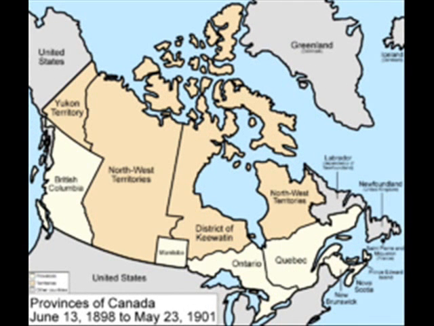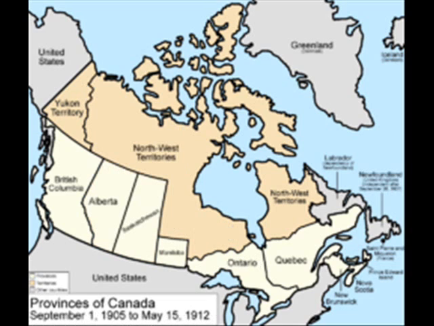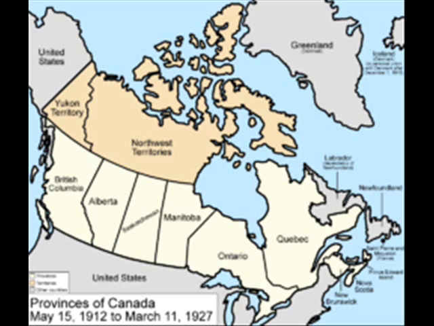As you can see in this map, the District of Keewatin was created in order to provide the government a growing area north of Manitoba and west of Ontario. Now in this map, you can see that the provinces of Alberta and Saskatchewan were created from the Northwest Territories. And also you can see that the district of Keewatin has dissolved, so it's gone forever. Now in this map, you can see that the provinces of Manitoba, Ontario and Quebec were all expanded into just how it looks like today.